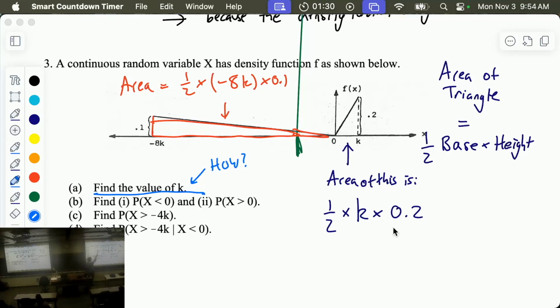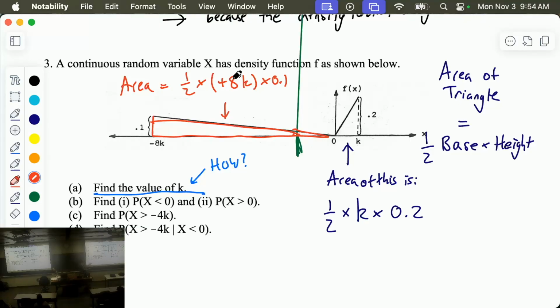So even though the graph says negative 8k, you can't just take what you see and plug it into the formula without thinking. You got to remember what this means. So negative 8k is this coordinate, which is negative, and then this coordinate is 0. And so the difference between them is not negative 8k, but going from negative 8k to 0 is a positive 8k. So it really should be positive 8k. So that's one mistake, positive 8k, that some people will make.